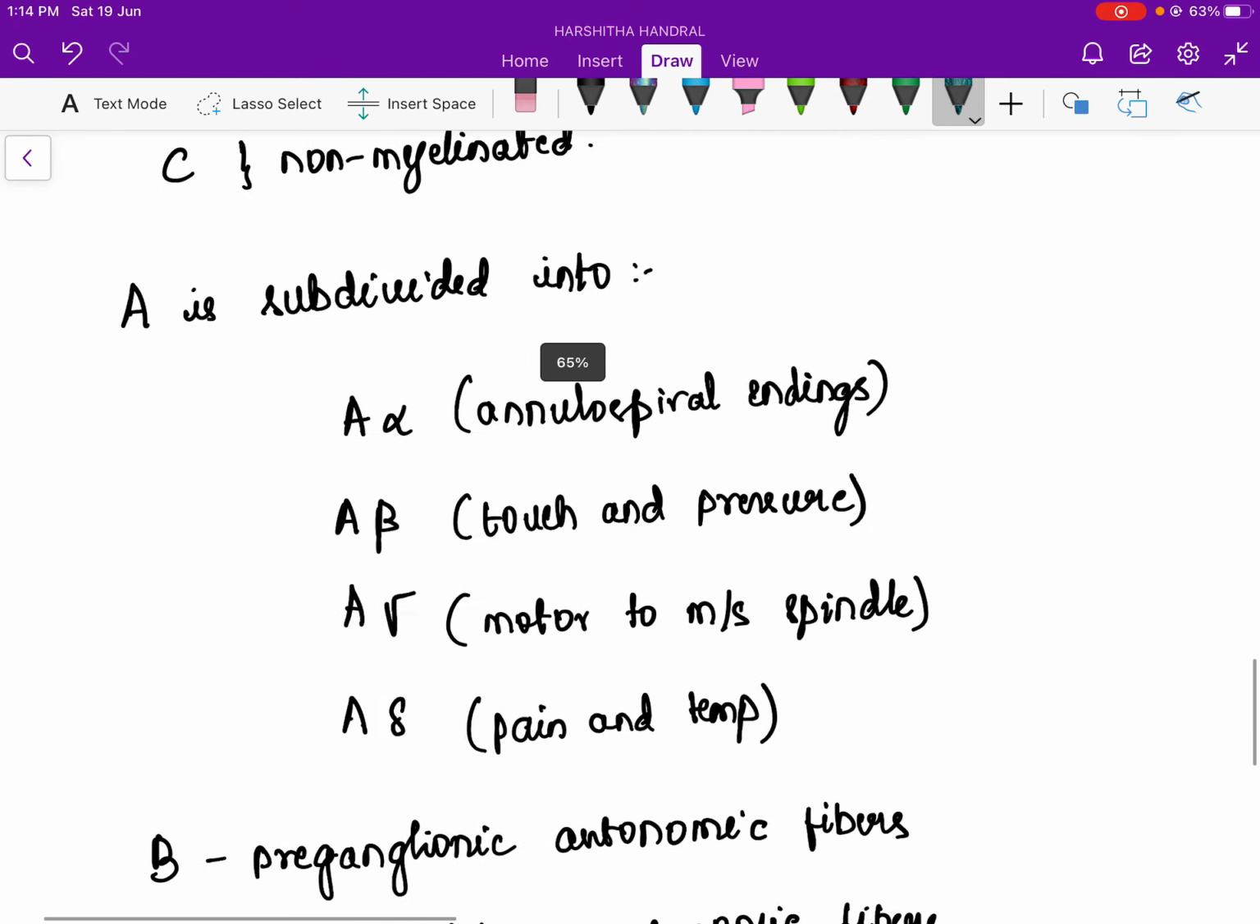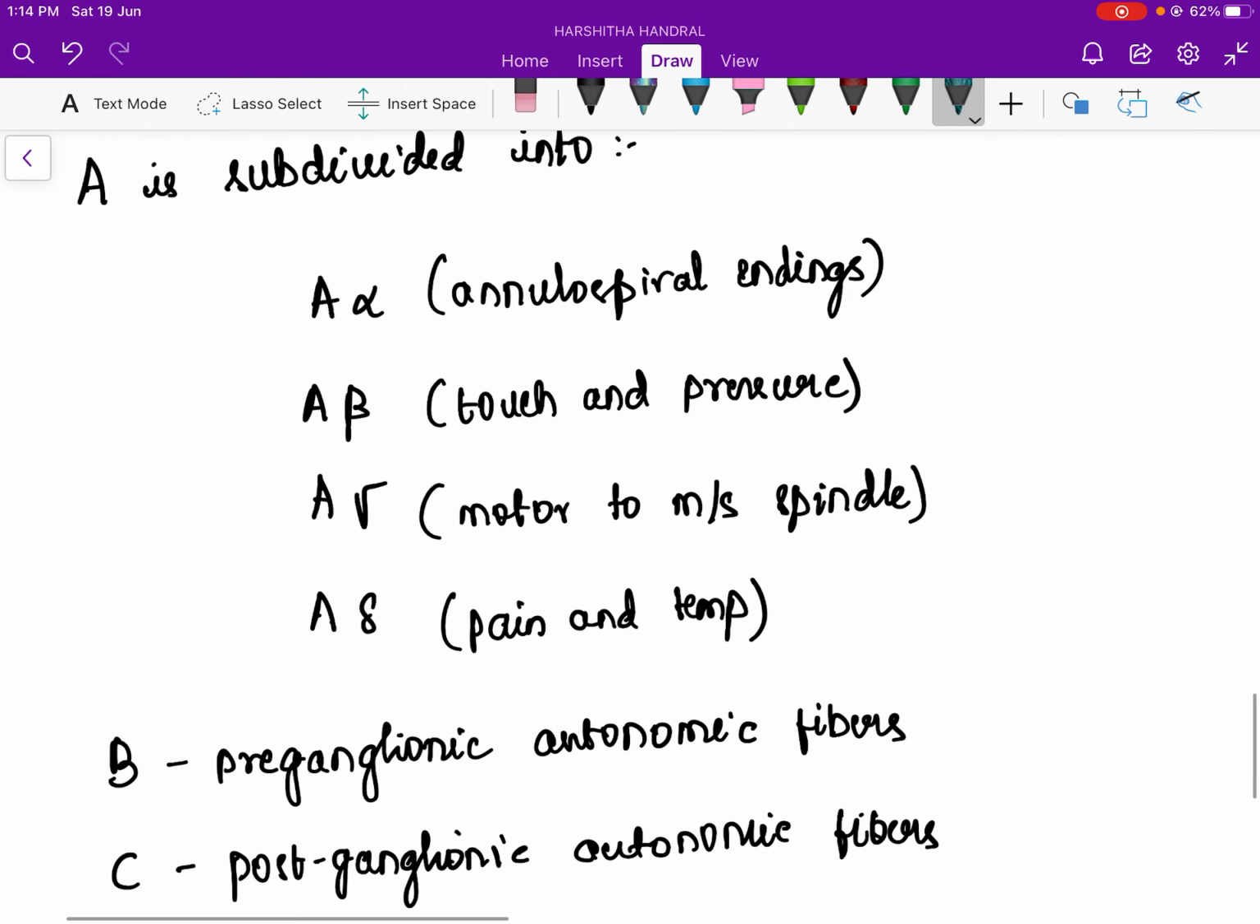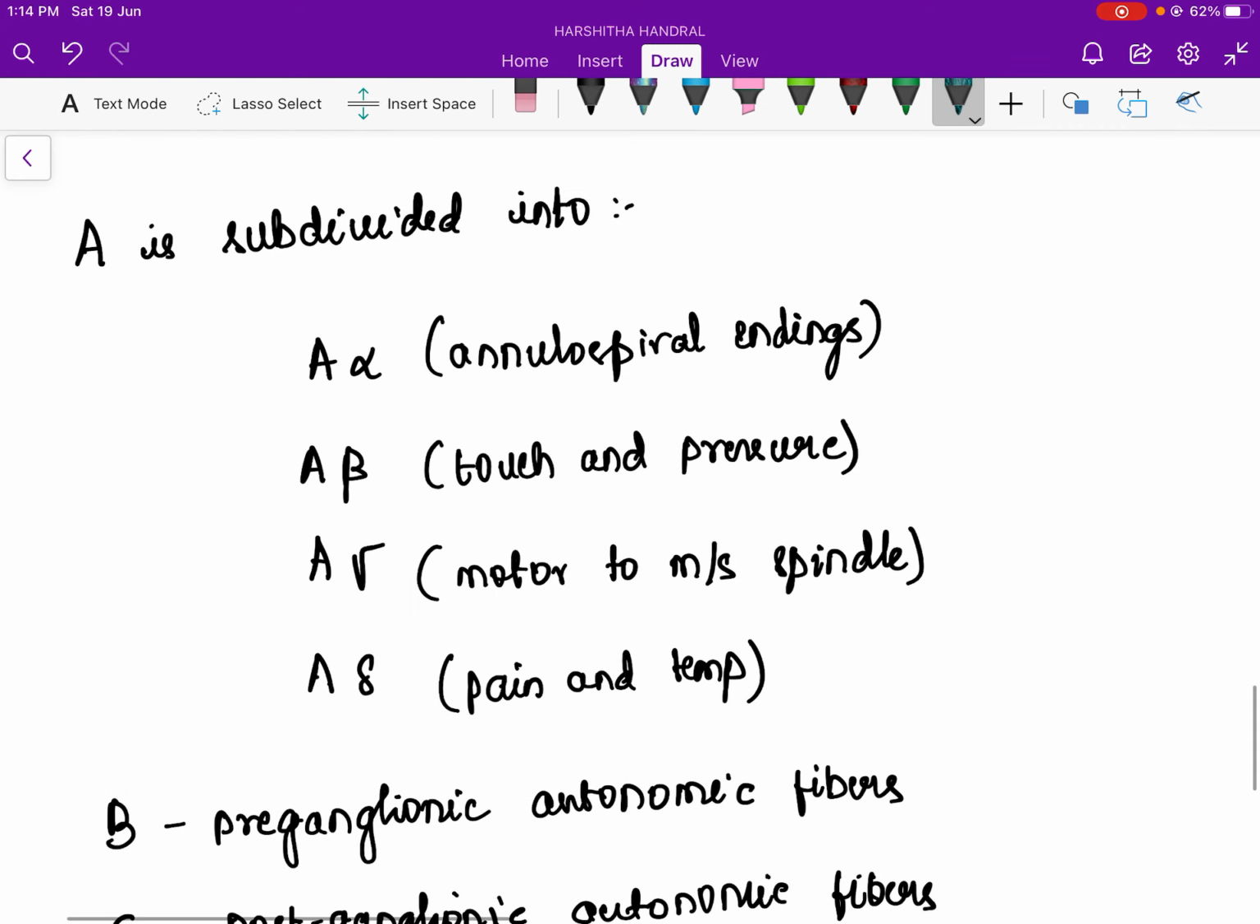A is further subdivided as A alpha, A beta, A gamma and A delta. And B is the preganglionic autonomic fiber and C is the postganglionic autonomic fiber. A alpha is annulospiral ending. You can also remember A alpha, which is like annulospiral ending, and beta.